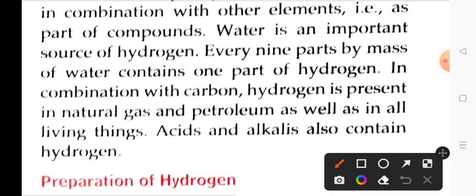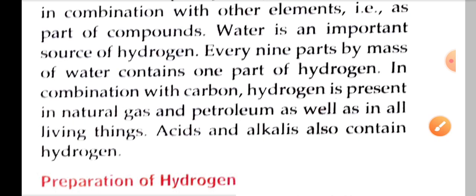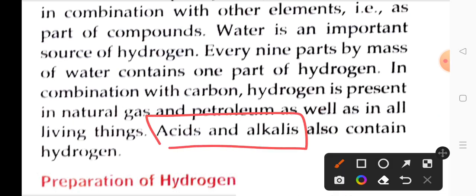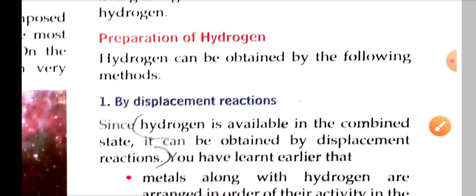Other than water, what are the other sources? Hydrogen can be combined with carbon. In combination with carbon, hydrogen is present. Where is it so? It is found in natural gas and petroleum products. All the acids and alkalis around us also contain hydrogen as one of the constituents.